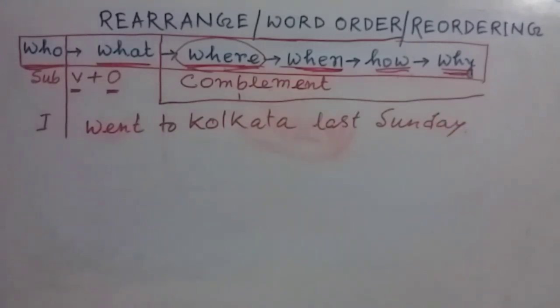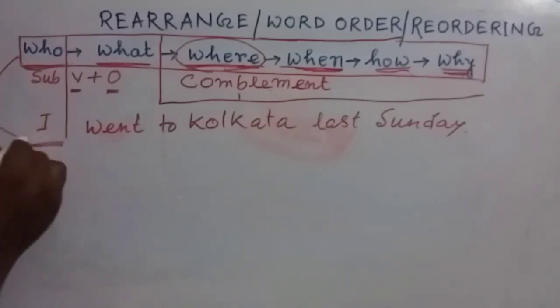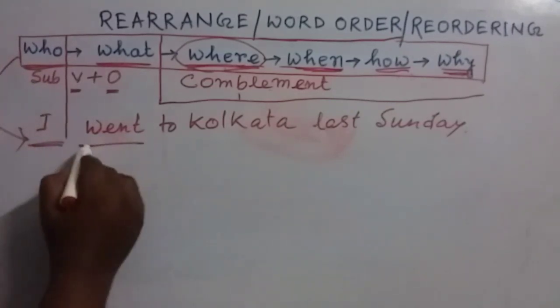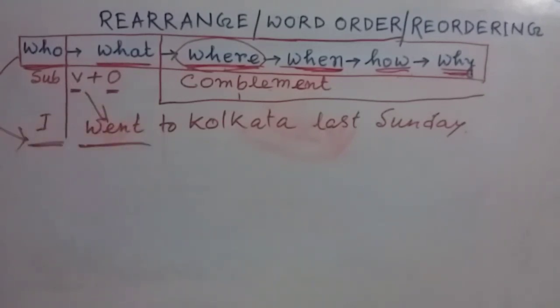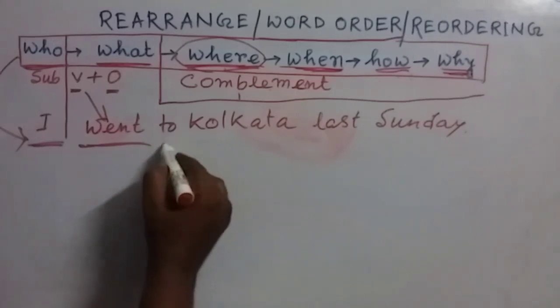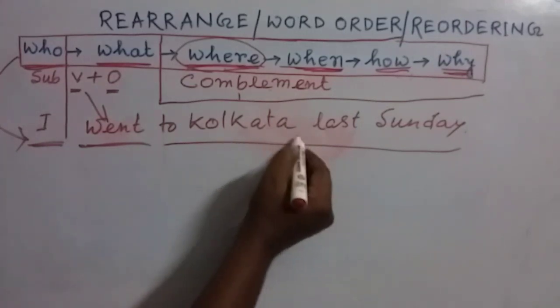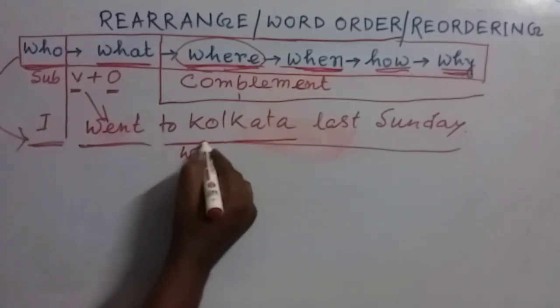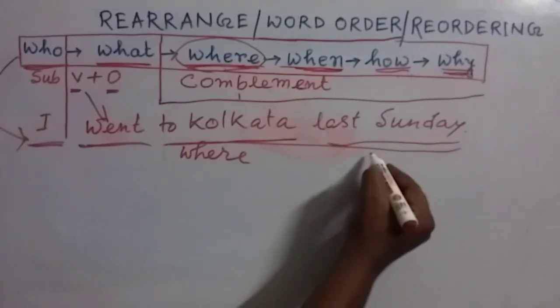Look at this sentence. First of all, there is the subject, or you can say who. After that, went. That means this part, verb. No such object is there. Rather, there are the complements. So in this complement part, there are 2 elements. One is place. This is the place, or you can say where, and last Sunday, this is the time.